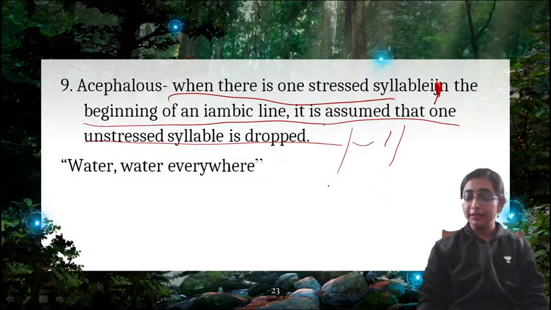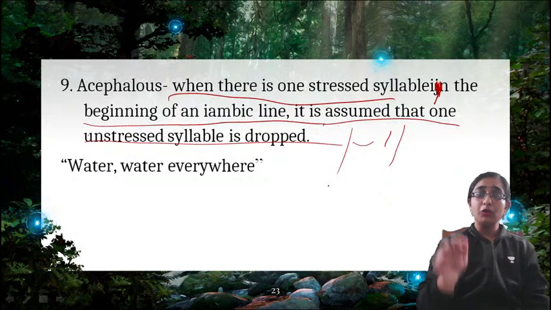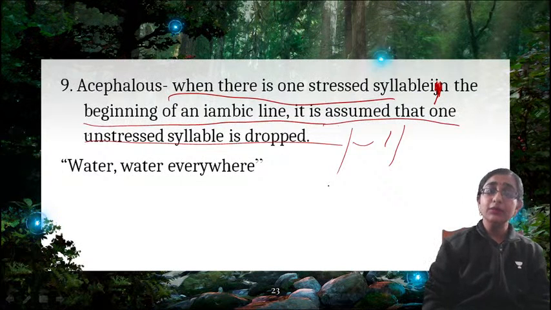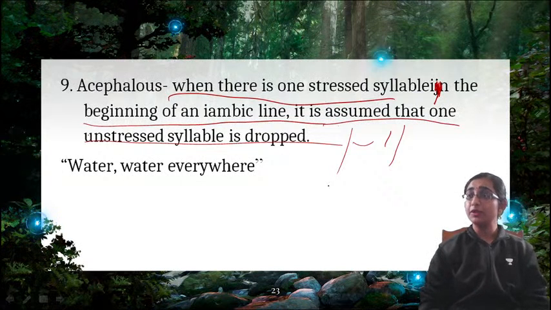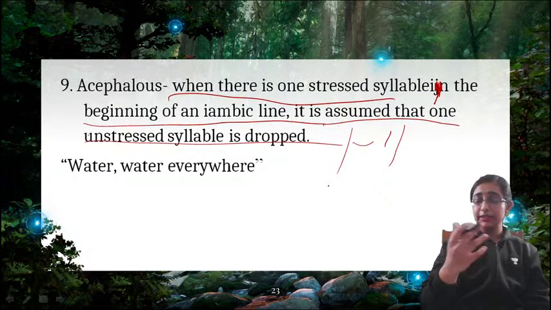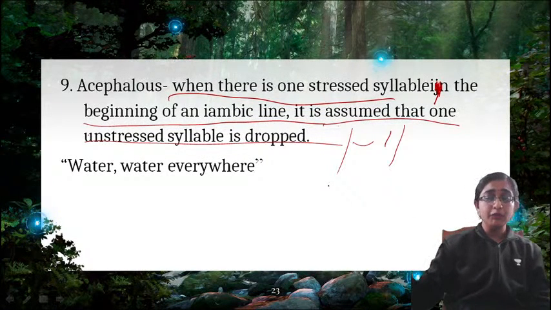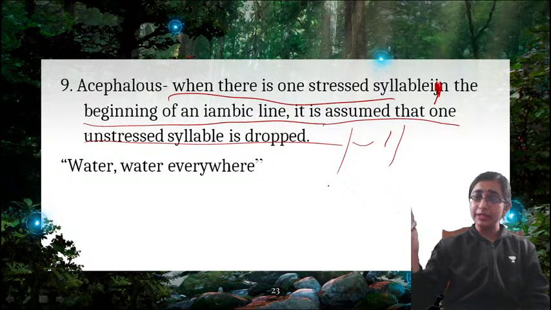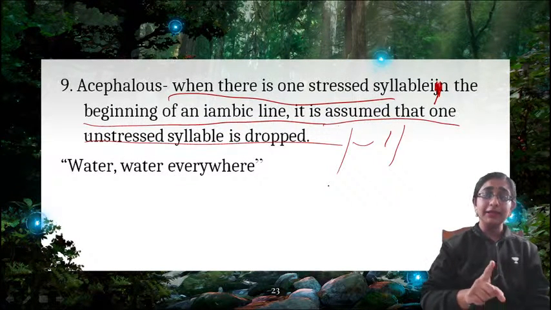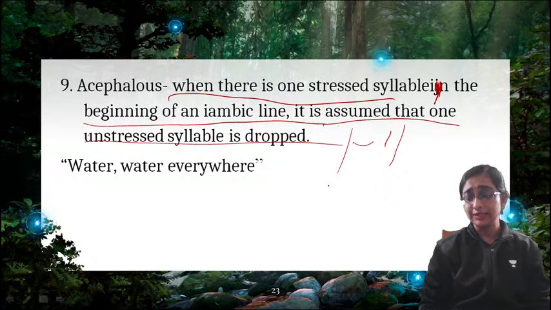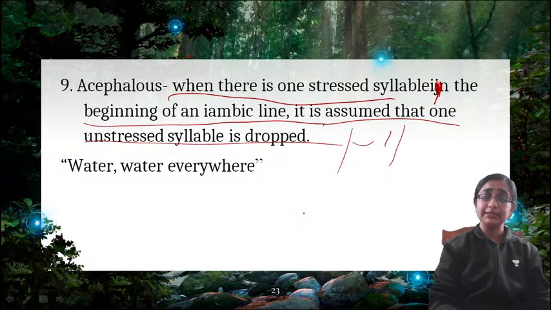But in an iambic line, if you find that one syllable is stressed at the beginning, that is known as acephalous, just the opposite of catalectic. In catalectic, at the end of a trochee line there is a single stressed syllable. And in acephalous, in the beginning of an iambic line, there is a single stressed syllable.